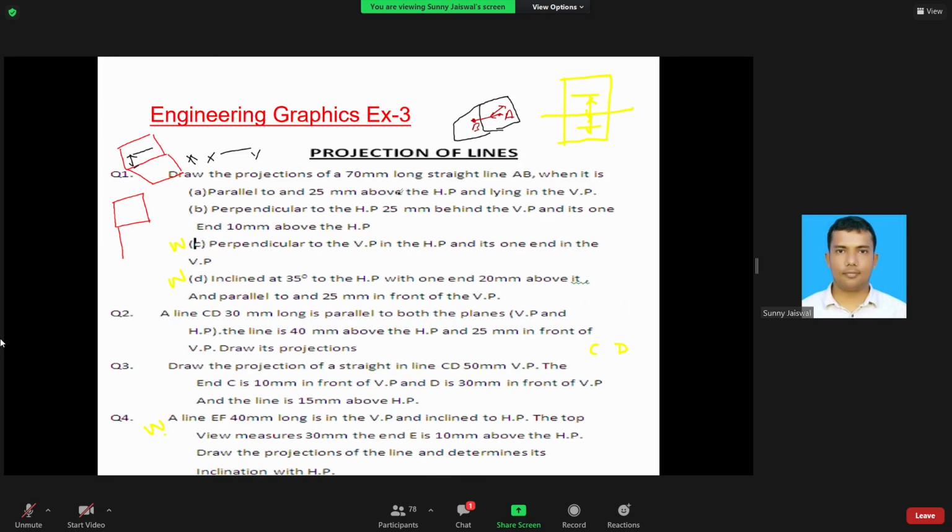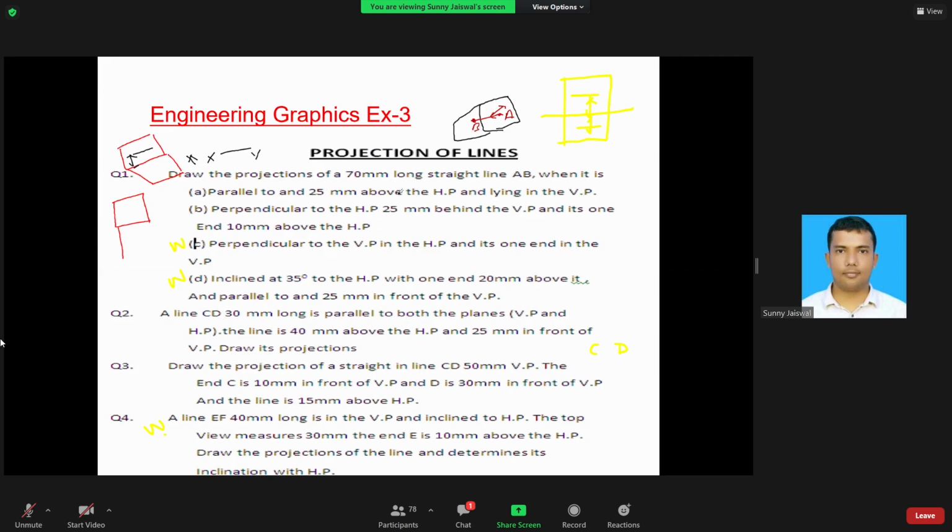Perpendicular to the VP, in the HP, and its one end in the VP. Can you imagine this? There is one line, 70 mm long, which is perpendicular to the vertical plane, in the horizontal plane, and its one end in the VP.